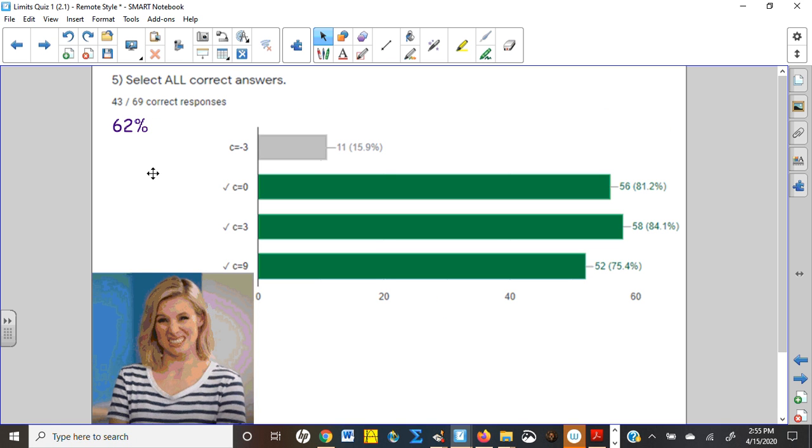And this might have been the worst one. You know, only 62% of people got it right. There weren't too many people that picked negative 3. 11 people did, and so obviously that's going to make you miss this problem. But a lot of people picked 0, 3, and 9, which is awesome. It's just probably not enough people picked all three of them. So think about the one maybe you didn't pick and think about why it was okay to say that it's going to have a two-sided limit at that value. And if it makes sense, then you learned something from this problem. And if it didn't, you should reach out to me and let me know.